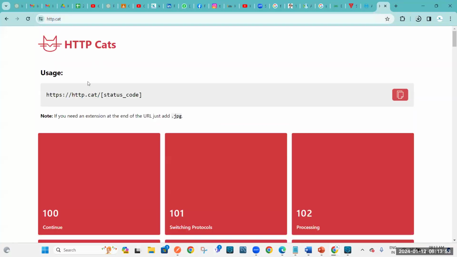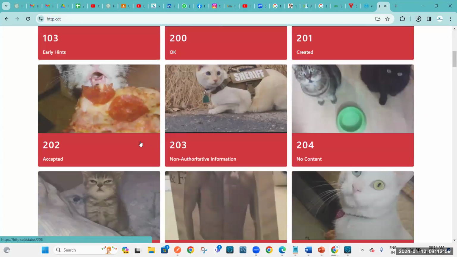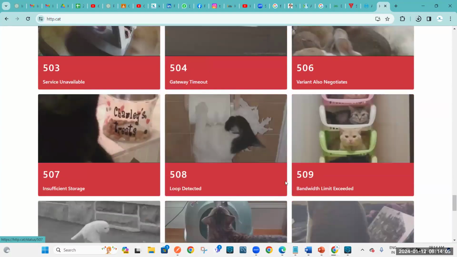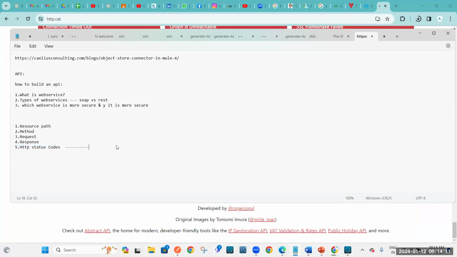HTTP cat. Just type http.cat. So you will get all these things. Here we have 100 series to 500 series status codes. You don't want to learn all the status codes, so you just prefer 200, 400 and 500 series. Only these three series you can remember, so that what will happen? Most of the time we will get errors only with this 200 series, 400 and 500.